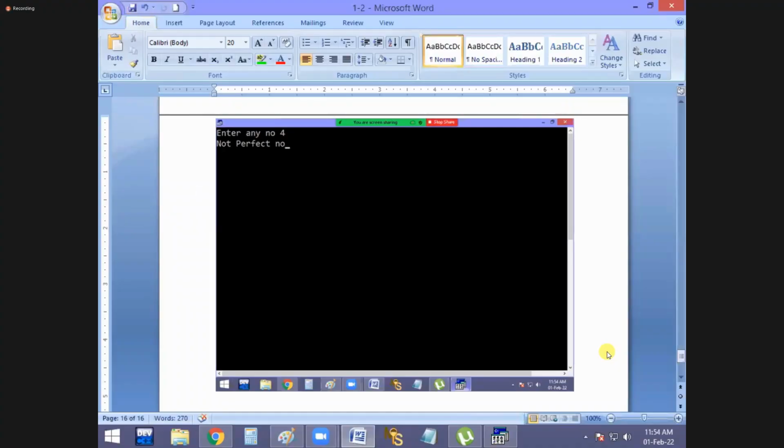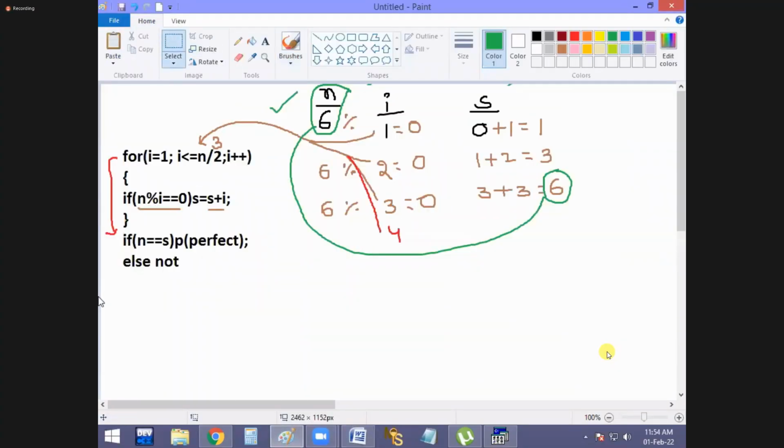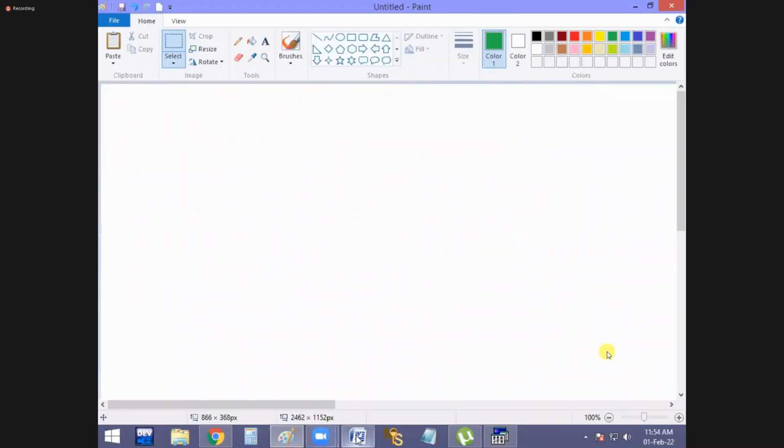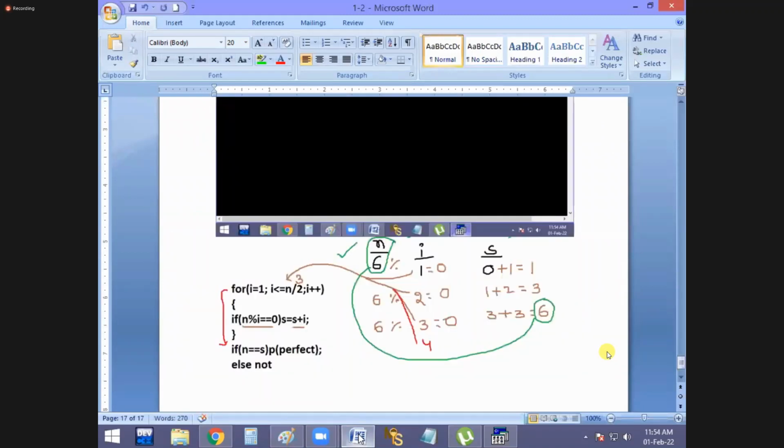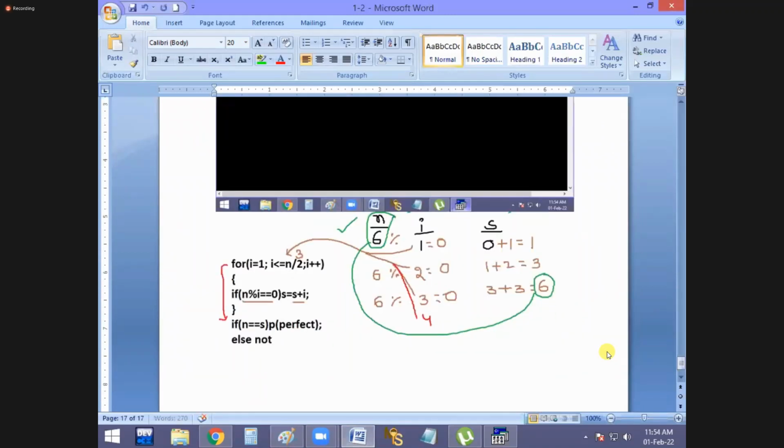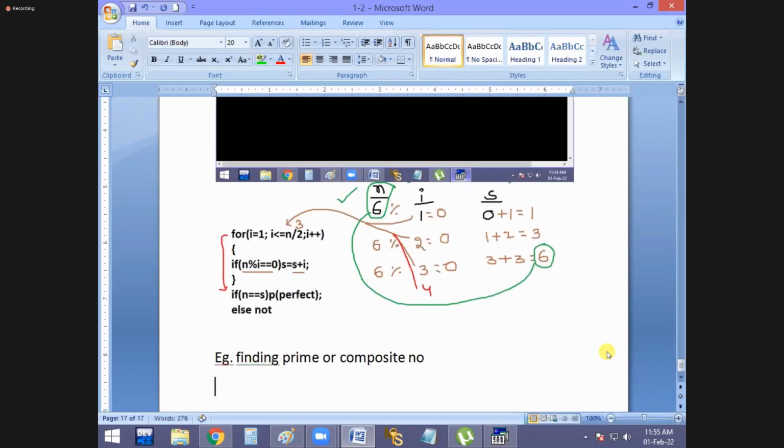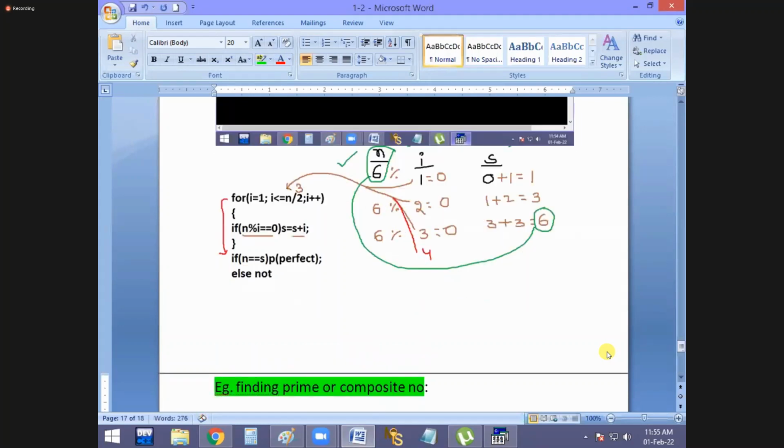That's all, guys. It is how to find out whether a given number is a perfect number or not. Okay. I think very clear. Next. Now we are going for the next example: finding prime or not, or composite. Now I want to find out whether a given number is a prime number or a composite number. Okay, guys, then how to find out whether a given number is prime or composite?